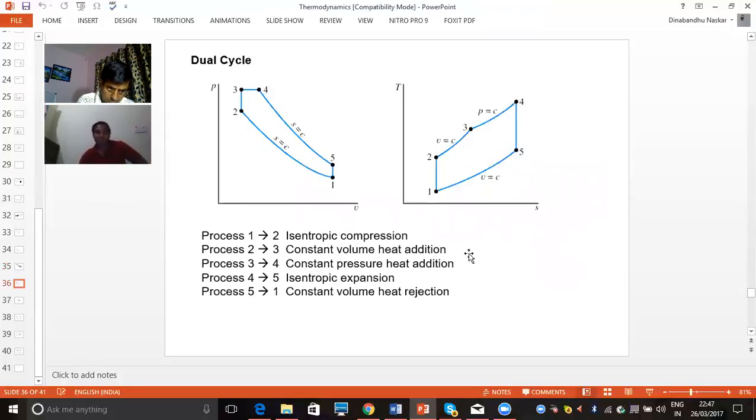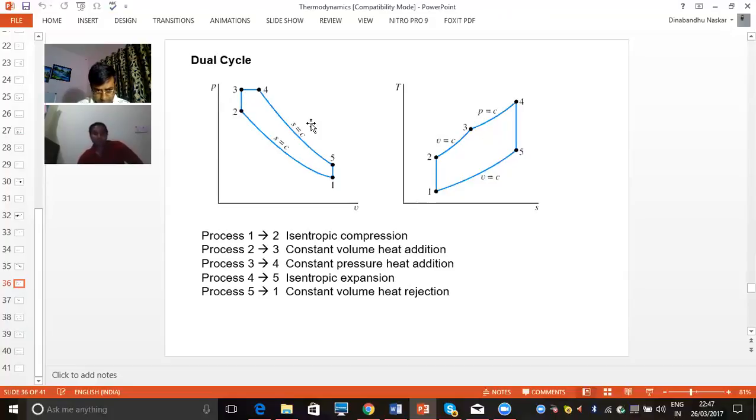So the same thing can be represented in the PV diagram like this. So this is the PV diagram representation of the dual cycle. 1 to 2 is the isentropic compression, 2 to 3 is the heat addition at constant volume, 3 to 4 is the heat addition at constant pressure. So you can see here that from point 2 to 3 and 3 to 4 represent the heat addition process. And again 4 to 5 is the expansion and 5 to 1 is the heat rejection process at constant volume. So these are all 5 processes in the PV diagram for the dual cycle.